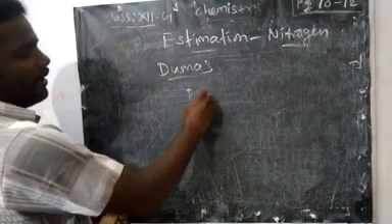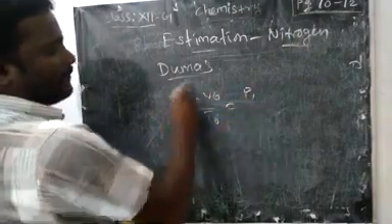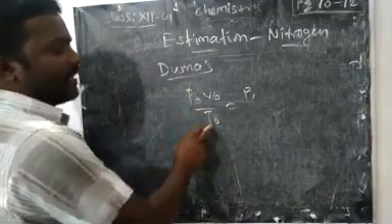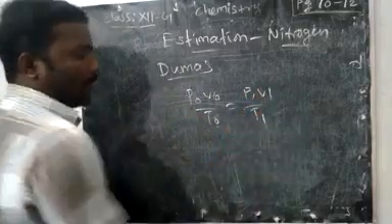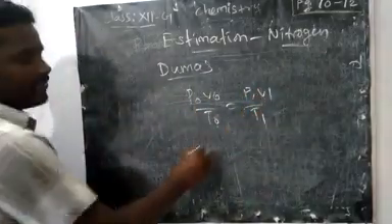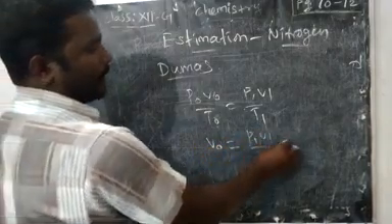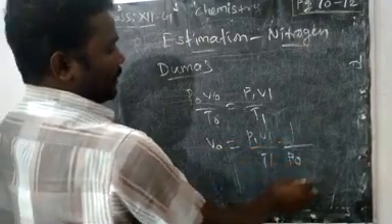So P naught V naught by T naught is equal to P1 V1 by T1, where P naught, V naught, T naught are standard pressure, standard volume and standard temperature. Now we can convert this formula into V naught: V naught equals P1 V1 divided by T1, into T naught by P naught.